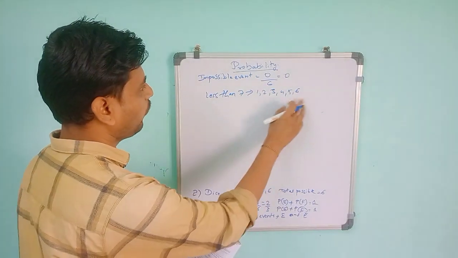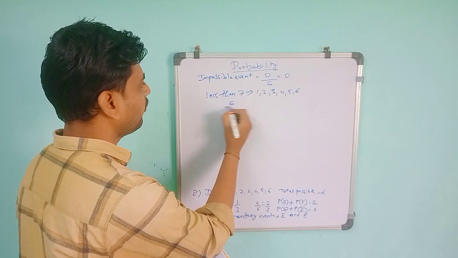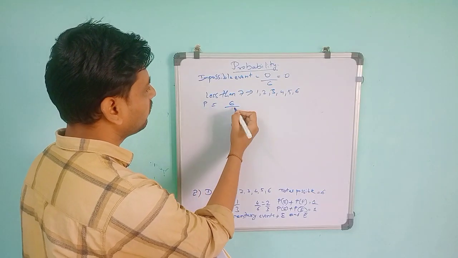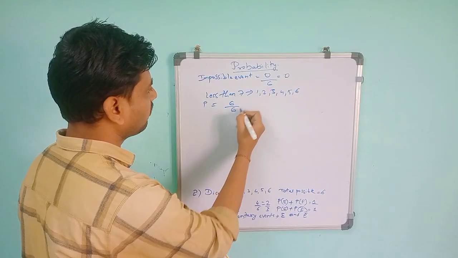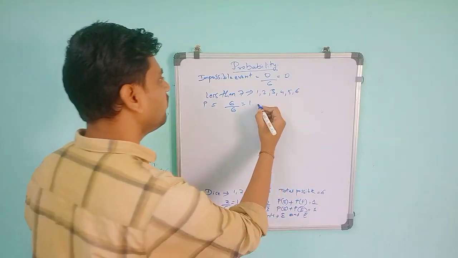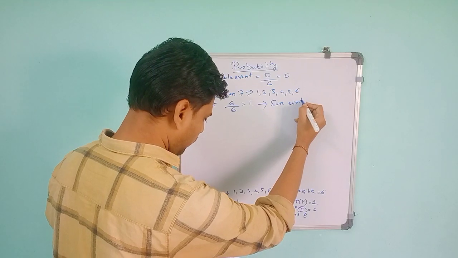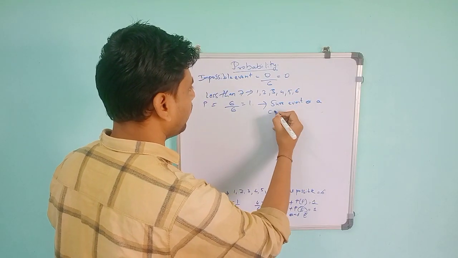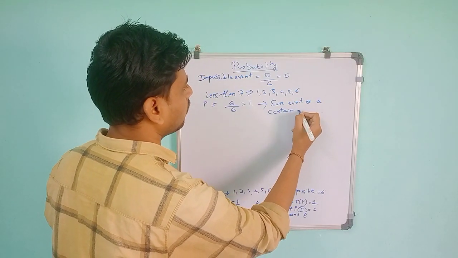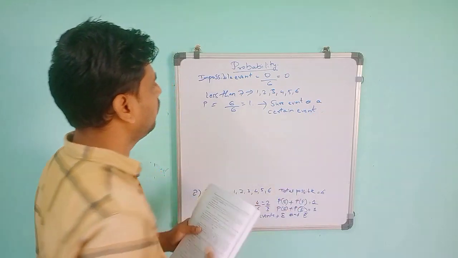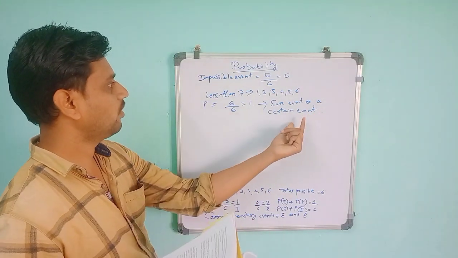So there are 6 favorable outcomes, and the total number of possible outcomes is 6, so we get 1. This is the sure event, or a certain event. The probability of a sure or certain event is always 1.